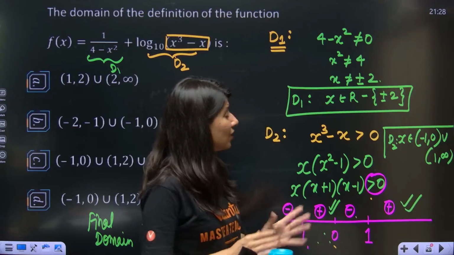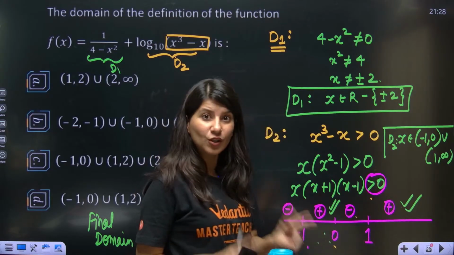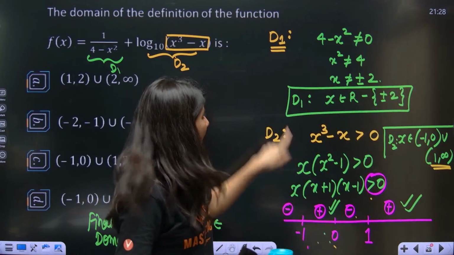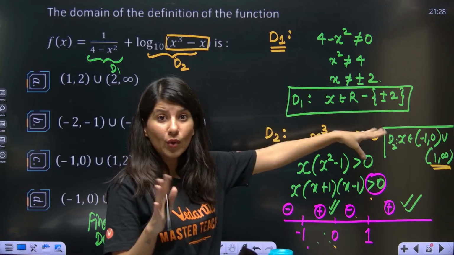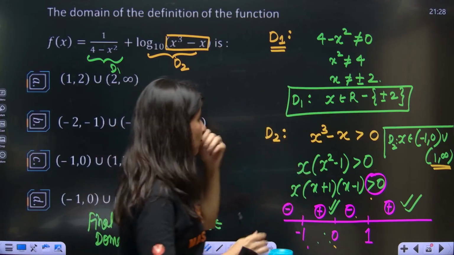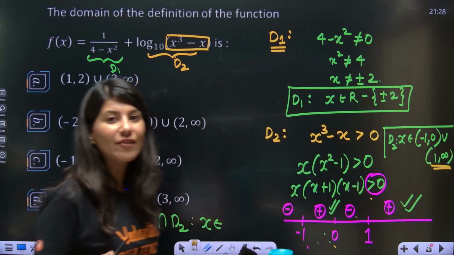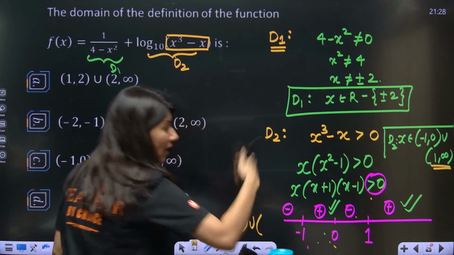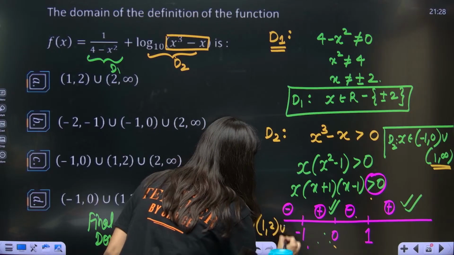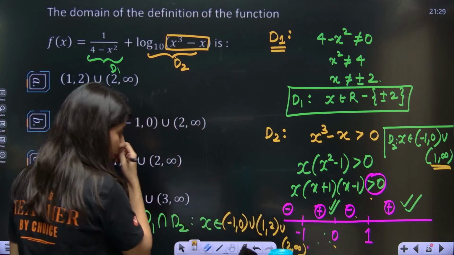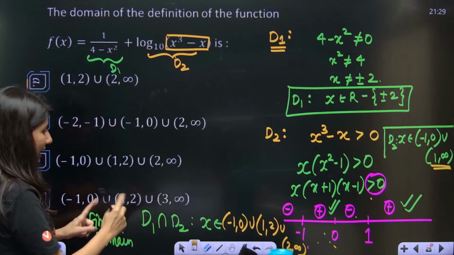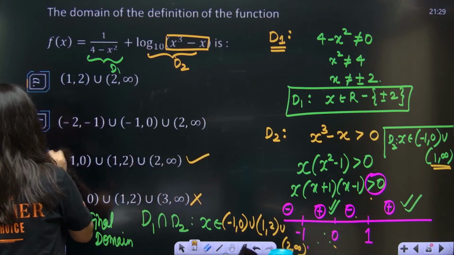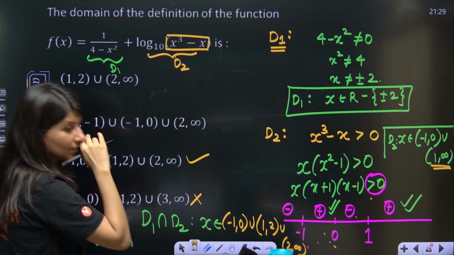Now please be careful. 1 to infinity means 2 is included, right? Can you see that 2 is right here in this interval? And domain number 1 says x equals 2 is not even allowed. So in 1 to infinity you have to remove just 2. So this is going to be minus 1 to 0 union 1 to 2 union 2 to infinity. Can you see option C is absolutely correct? This is also wrong. This is also wrong.